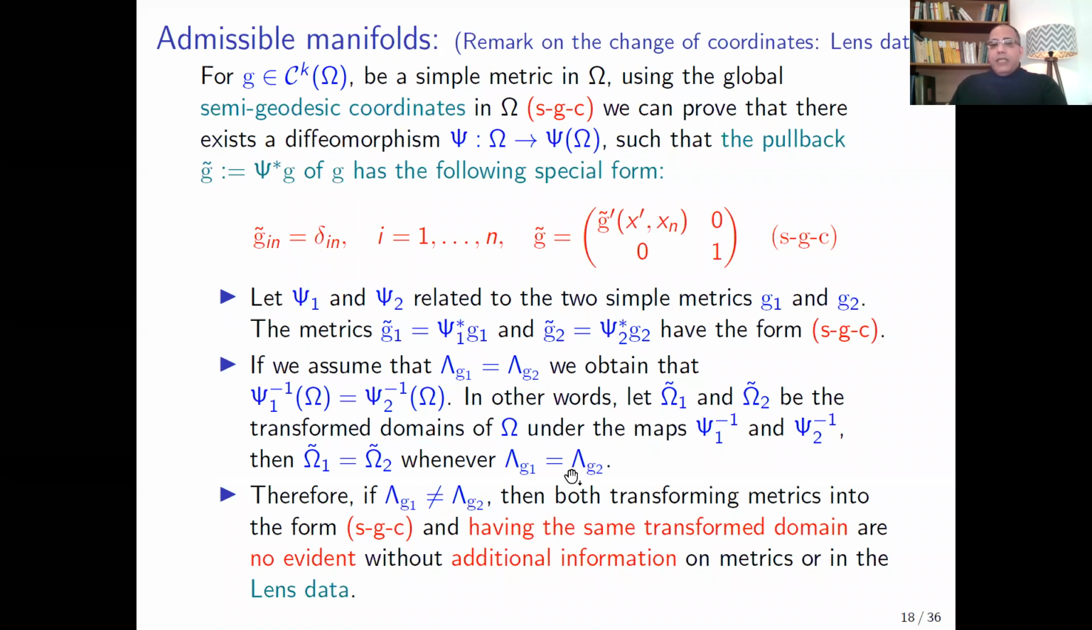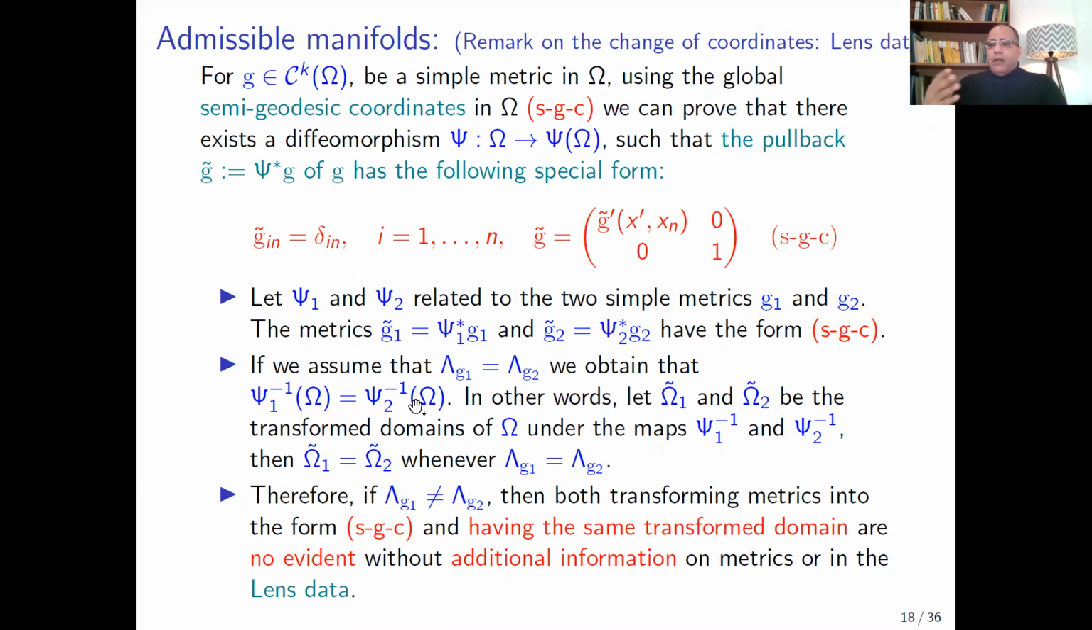So for the stability, there is no reason that we have the same global Dirichlet-Neumann map. And to guarantee this property is not evident without additional information on the metric or the lens data.